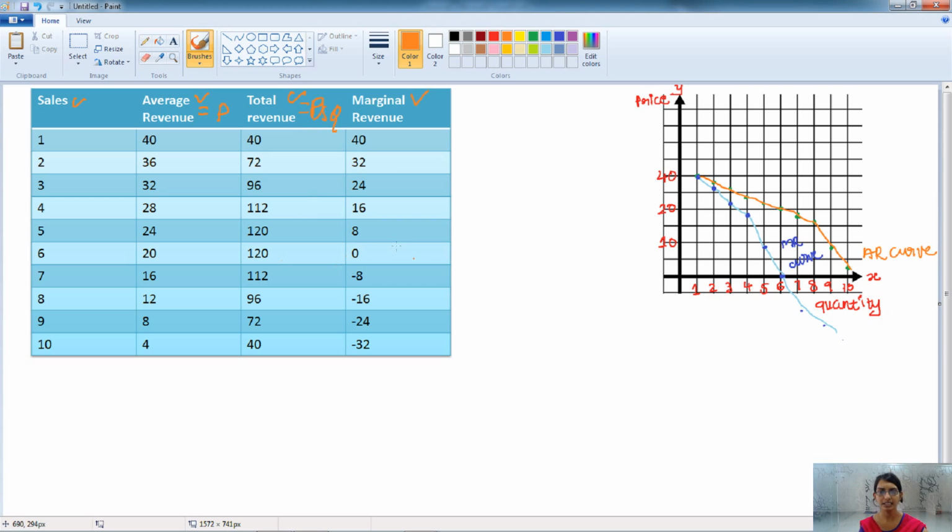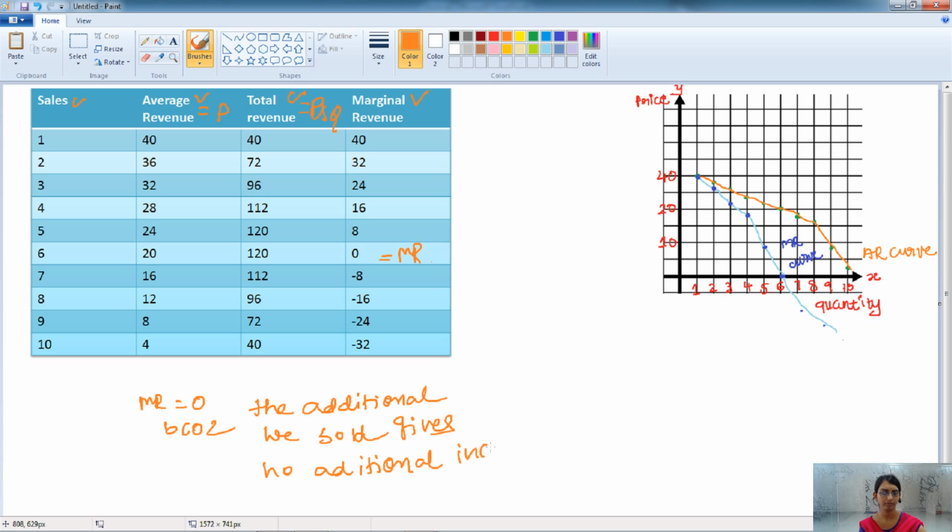But it is increasing till the marginal revenue is 0. Why do we have 0 as a marginal revenue? Marginal revenue is 0 because the additional unit we sold, that is the firm sold, gives no additional income. Why is it happening?